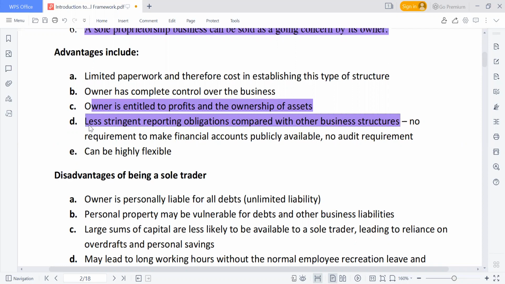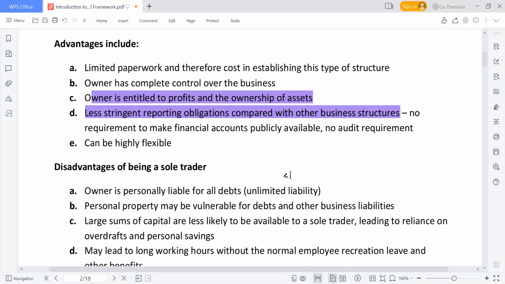But in a sole proprietorship, you are selling rice and you are selling other things, who will ask you why you are selling rice? You can see it is highly flexible compared to other forms, meaning that you can easily change. If this one is not profitable, then you can do another one as well.